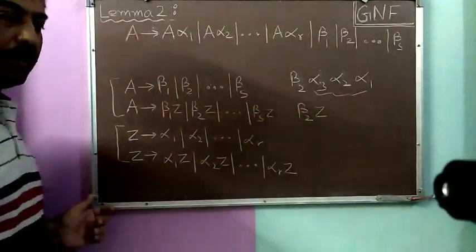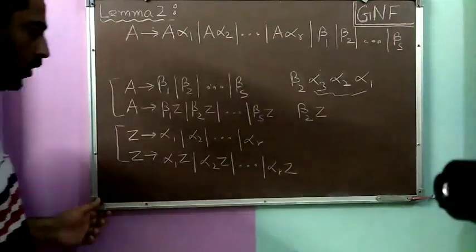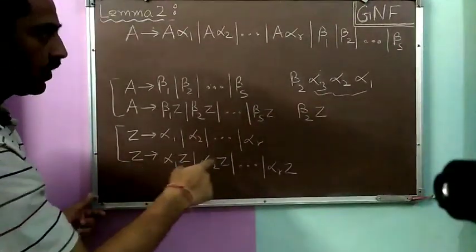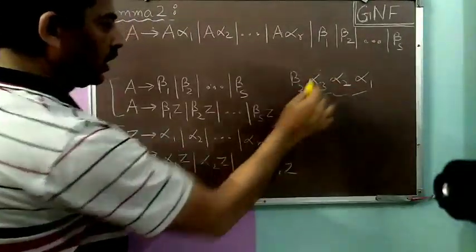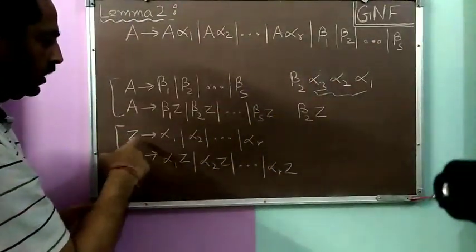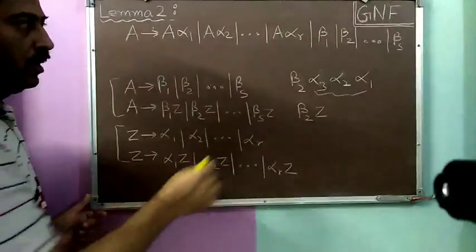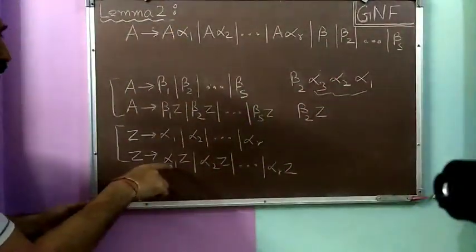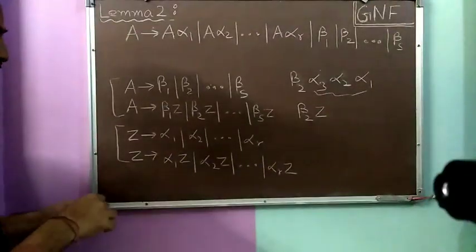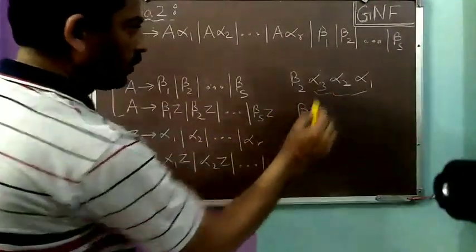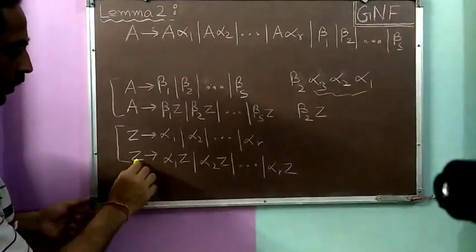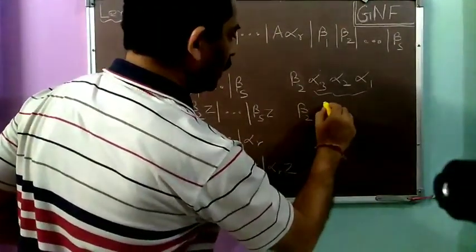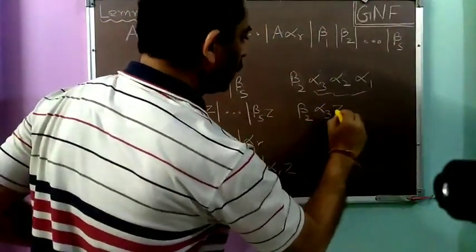Now we have come to the variable Z. We have to remove this variable Z from here. So we can remove Z using any of these alpha i Z productions. If there is only one alpha, we can use Z to alpha i, but if more than one alpha is present, we will use the alpha i Z productions here. Now we want alpha 3, so we will use Z to alpha 3 Z, and then alpha 3 Z will be here.